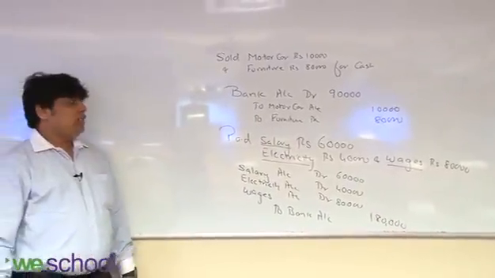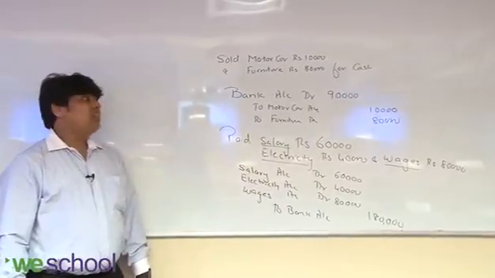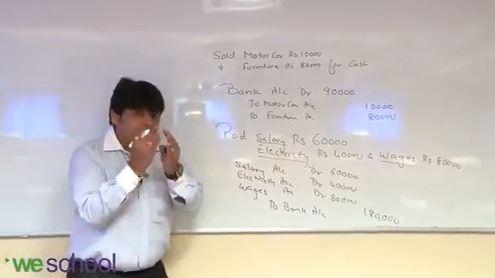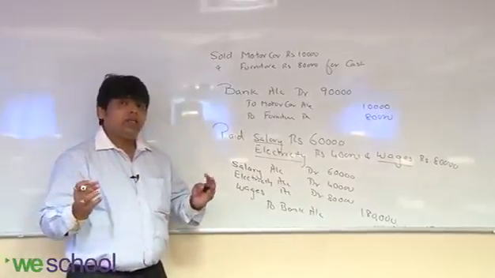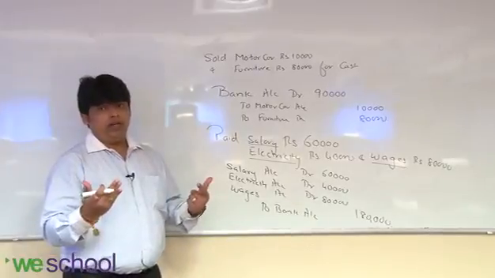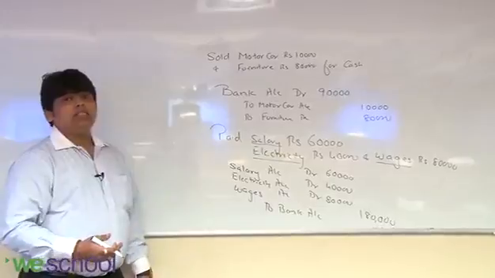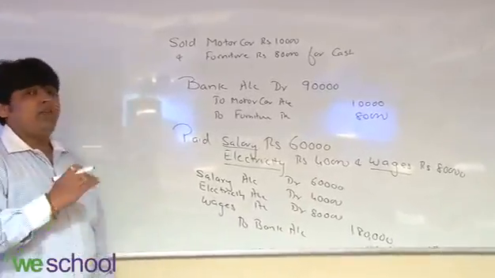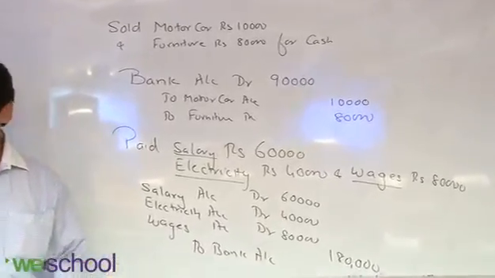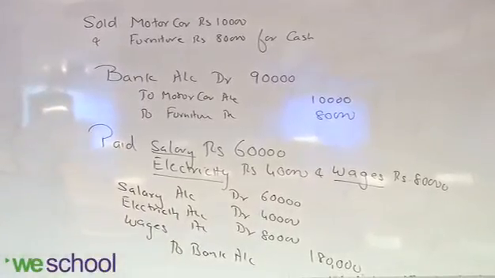Total debit is equal to your credit because of the dual concept. So this is how you have to analyze the transaction and see which account got affected. According to that affected account, you have to apply the rules separately and pass the journal entry. From this journal we have to make the ledger account, that I will show you, but I want to give a few more examples.